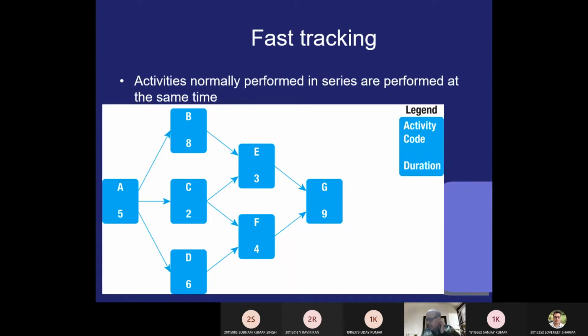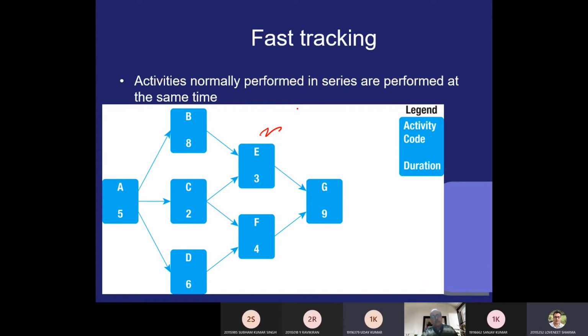This is called fast tracking. Am I clear? Can you tell me any example where you can do fast tracking? Any example which is there in your mind?